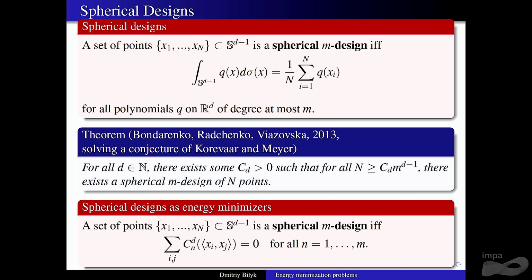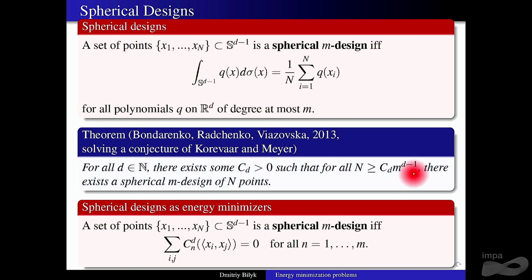But it was proved actually just, oh wow, this was 12 years ago already, okay. So this was proved by Bondarenko, Radchenko, and Viazovska, so that's actually the first Annals paper of Marina Viazovska and Danylo Radchenko. They proved that there exist spherical designs of optimal order.